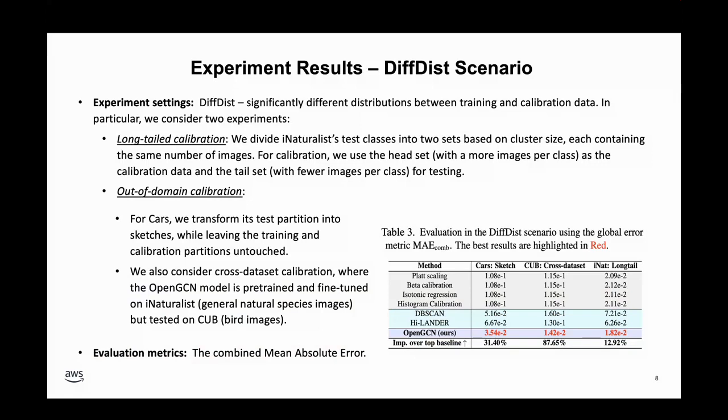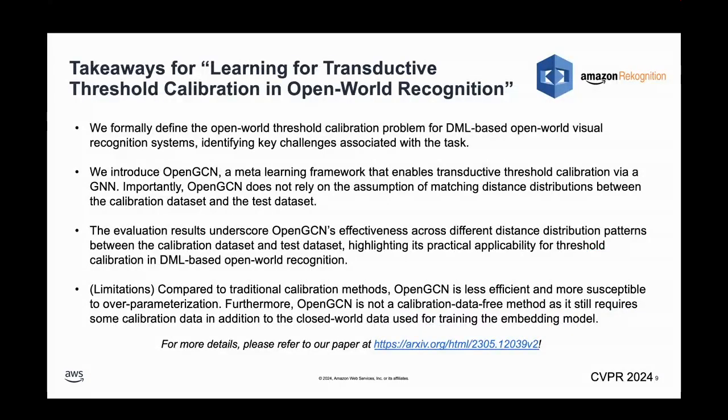We also consider a more challenging scenario with significant distribution shift. Specifically, we consider calibrating for the long-tail classes as well as cross-domain calibration. As observed in this scenario, all calibration methods display elevated errors compared to the same-disk and shifted-disk scenarios. However, OpenGCN demonstrates superior performance compared to the baseline methods in both OOD settings and the long-tail calibration setting, achieving an average relative error reduction in the global error of 44%.